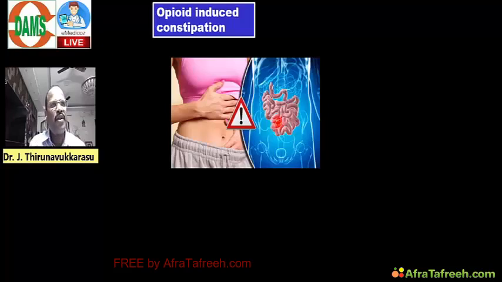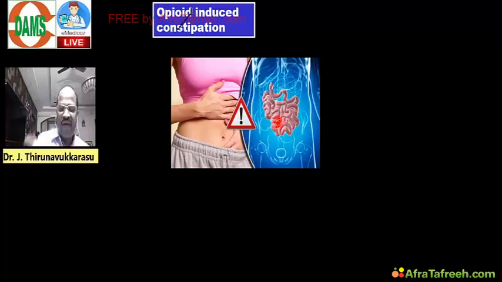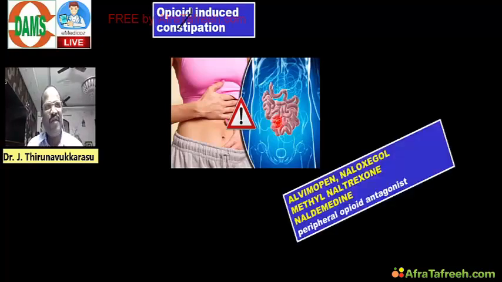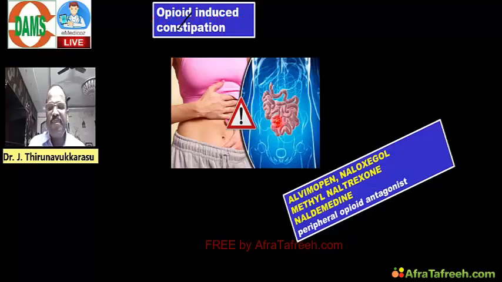Next. Chronic opioid therapy causes constipation. So for treating opioid induced constipation, we use drugs called alvimopan, naloxegol, methylnaltrexone, naldemedine. All these are peripheral opioid antagonists.